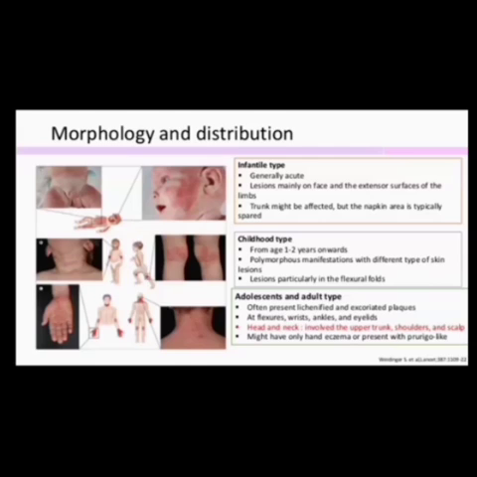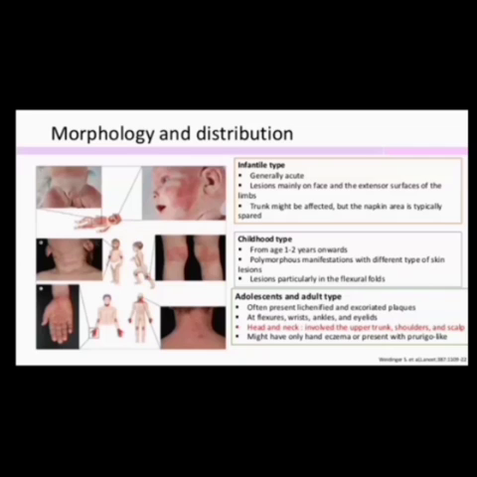At the flexors, wrists, ankles and eyelids, in all these areas the patient will have atopic dermatitis. Head and neck are involved, also the upper trunk and shoulders, and the scalp is also affected. The patient might have only hand eczema or present with a prurigo-like picture. Sometimes the patient may have only hand eczema, or sometimes there will be involvement of all the flexures, wrists, ankles, eyelids or scalp. In all these areas there may be a chance for dermatitis.